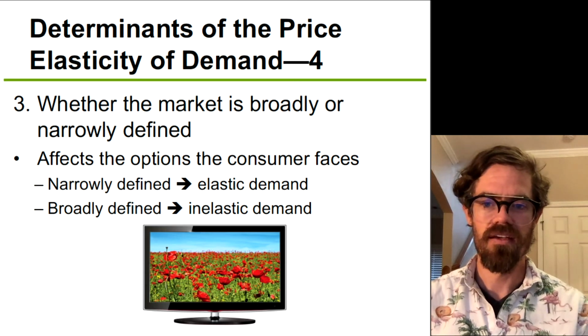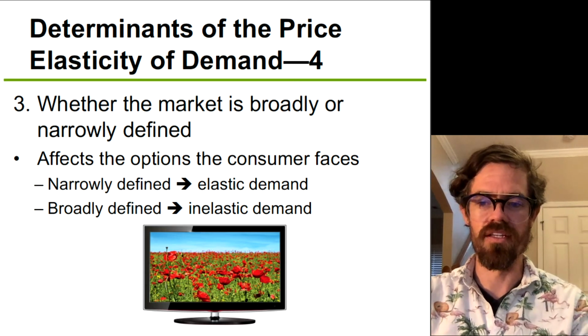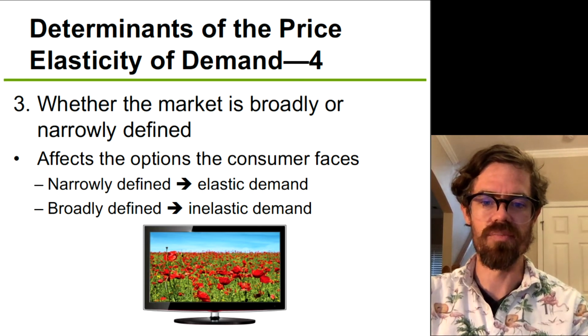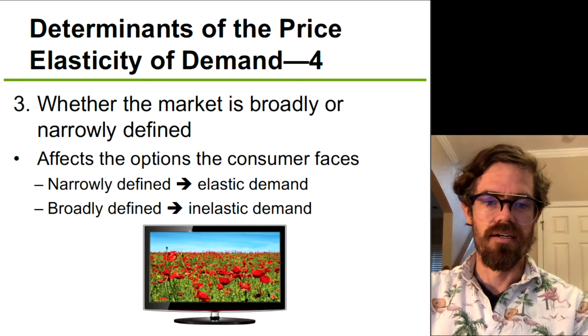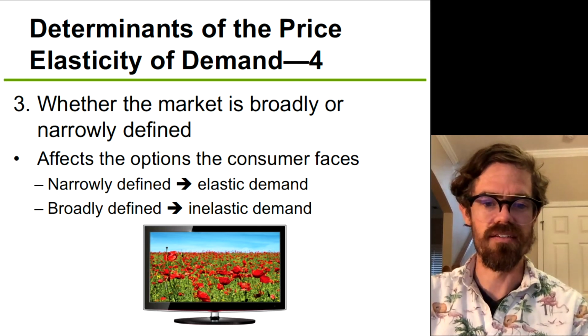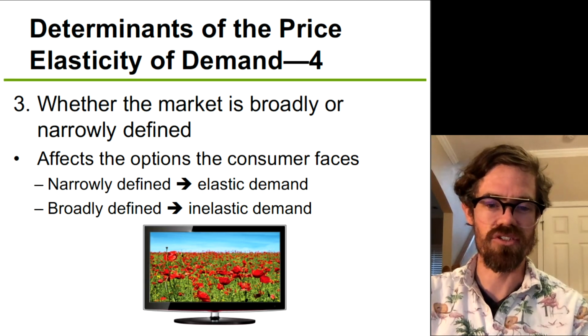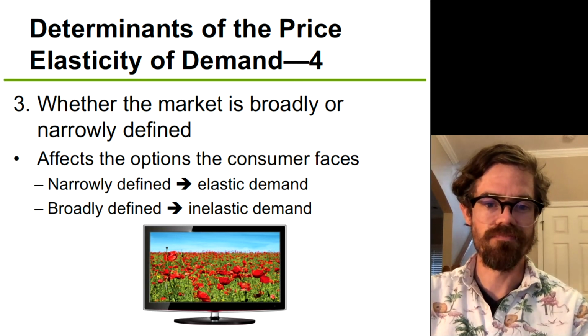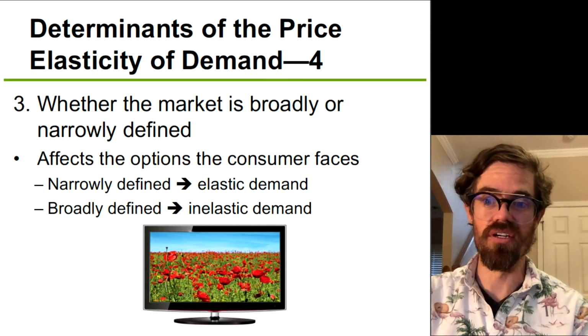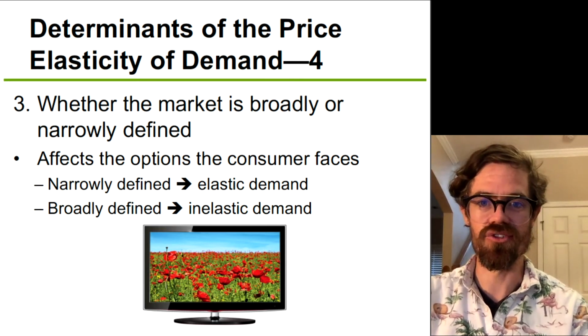So in some ways we can relate this back to the number of substitutes, but I'm not really sure why this slide has a television pictured. In any case, hopefully that food example is illustration enough for you.